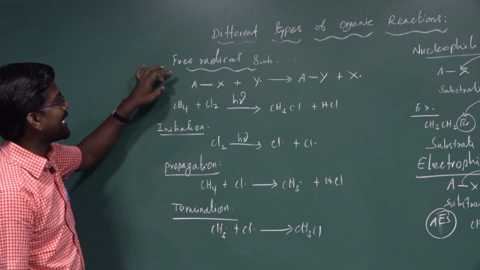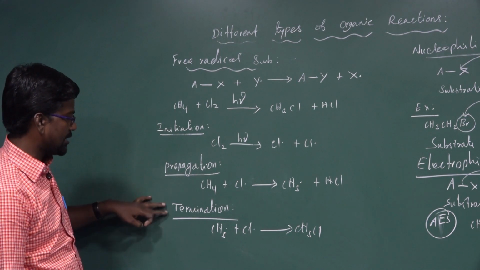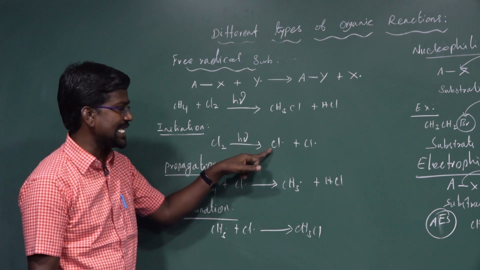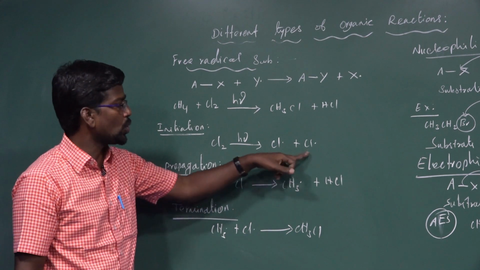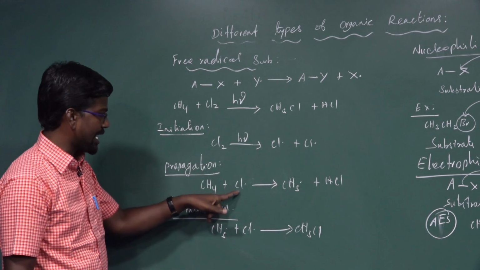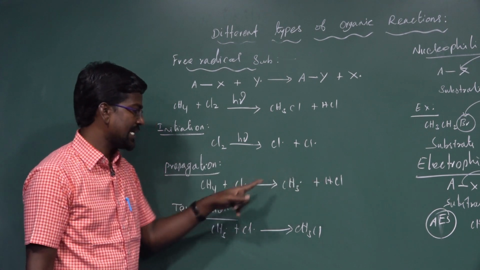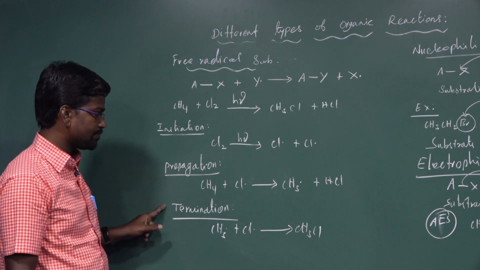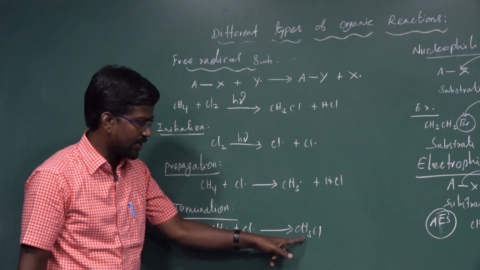CH3Cl. So the free radical substitution reaction follows a three-step process: initiation, propagation, termination. In the initiation process, Cl2 dissociates to form Cl dot, that means chlorine radical, a chlorine free radical. Two chlorine free radicals are formed. Among the two, one chlorine free radical can combine with methane to form methyl radical and hydrochloric acid. These are propagation processes. In termination, the last step, the methyl radical can combine with another chlorine radical to form methyl